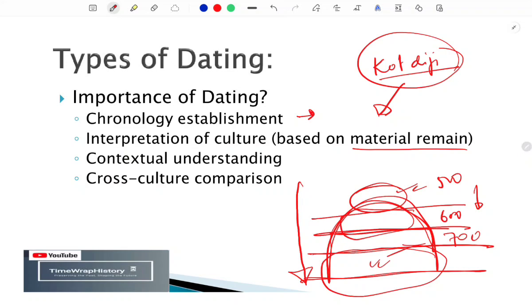So we categorize this, and we also make inferences that those other sites from where this type of pottery is found were contemporary. Because of that, we also interpret the cultural things based on the material remains. Apart from that, we also understand the contextual understanding and cross-culture comparison, which I have already discussed.